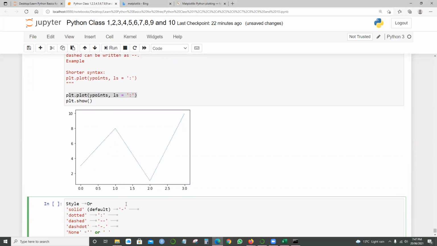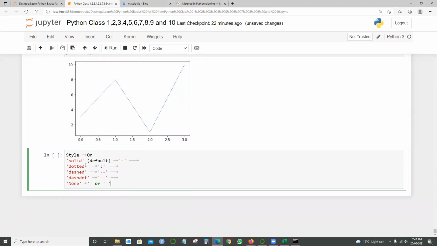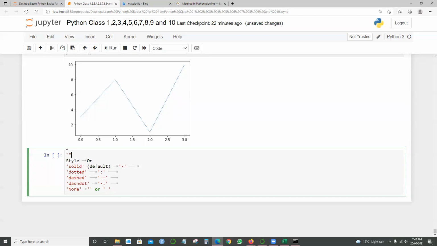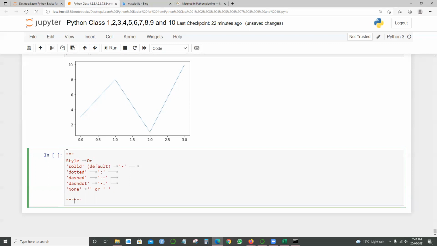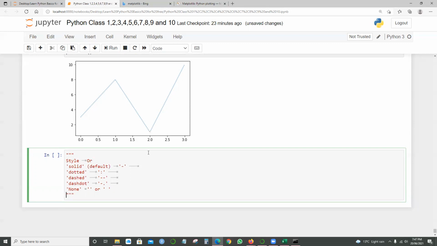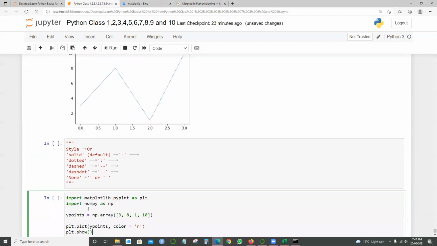So there's one for the solid line, for the dotted lines, for the dashed lines, or the dash-dotted and something like that. So we have this information, and there are multiple ways where you can notate it. There are certain examples. You can use coloring as well, like what kind of color you want to apply for this one.